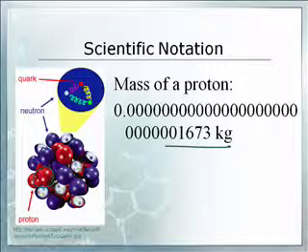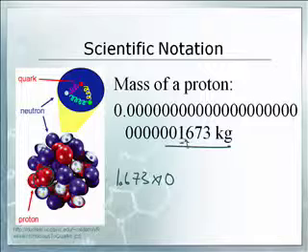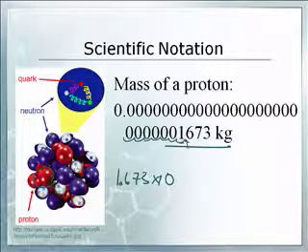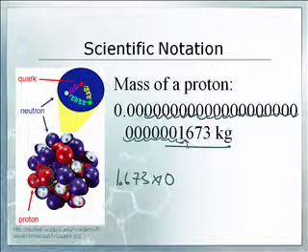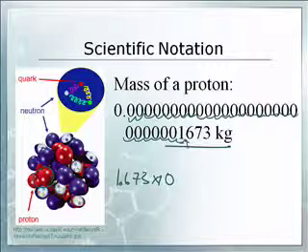Now, the first non-zero digit is that 1. So between the 1 and the 6 is where my decimal point is. So I'll say 1.673 times 10. Now it's going to be a negative exponent because this is a small number. 1, 2, 3, 4, 5, 6, 7, and then 8, 9, 10, 11, 12, 13, 14, 15, 16, 17, 18, 19, 20, 21, 22, 23, 24, 25, 26, 27. That's good, because that's the right answer. Times 10 to the minus 27th kilograms.